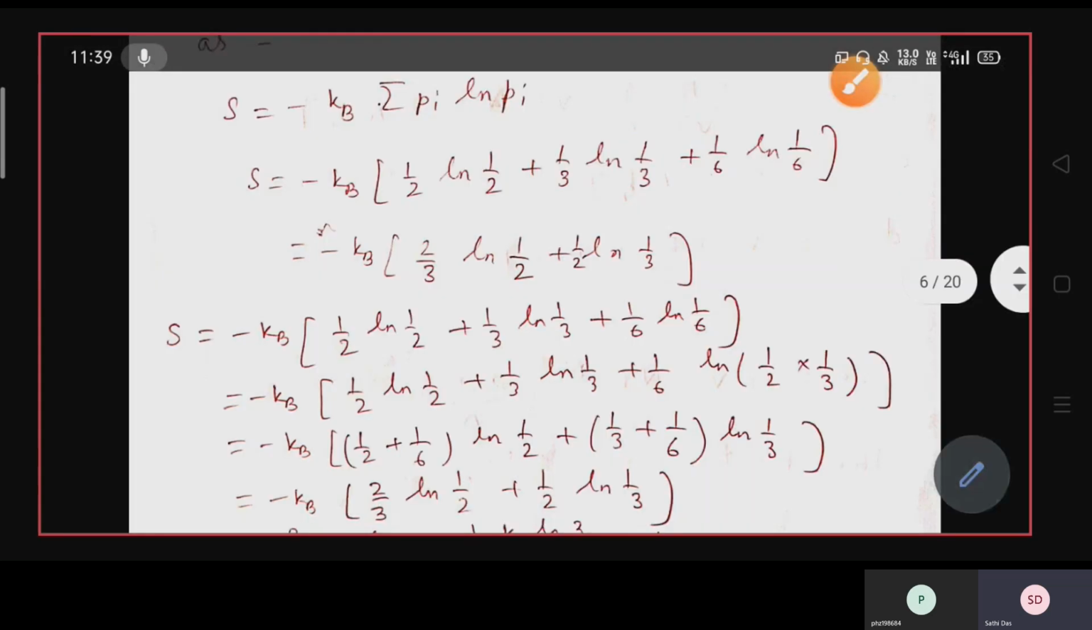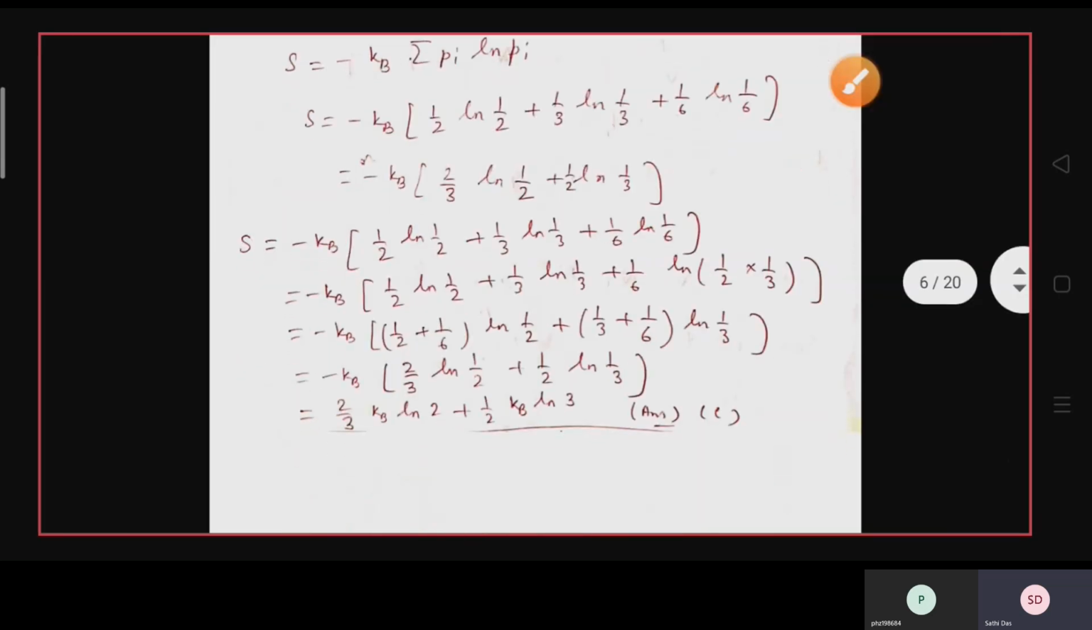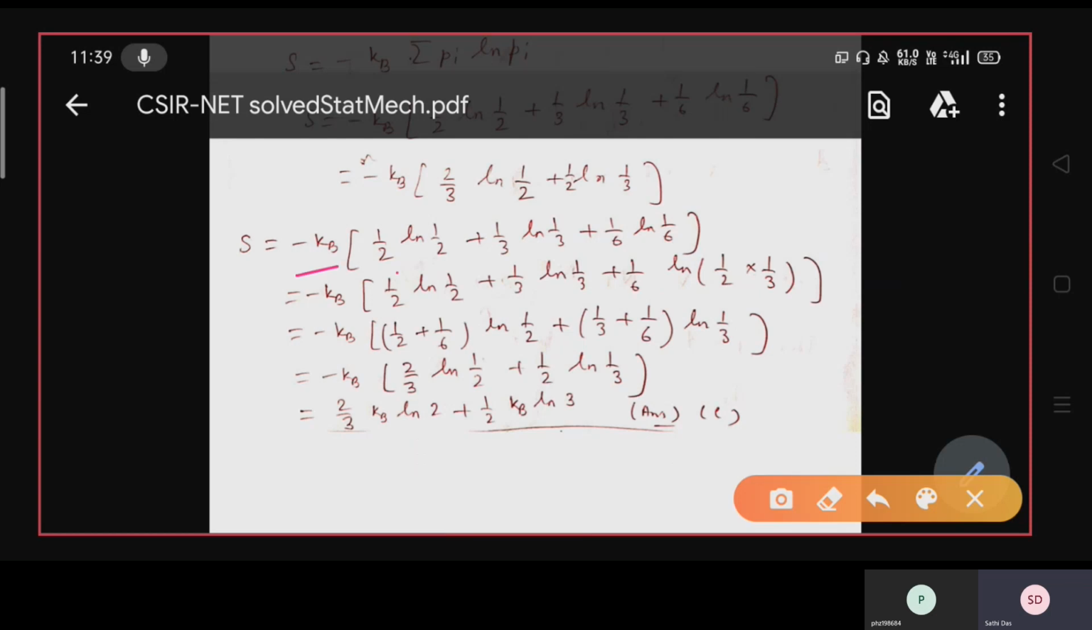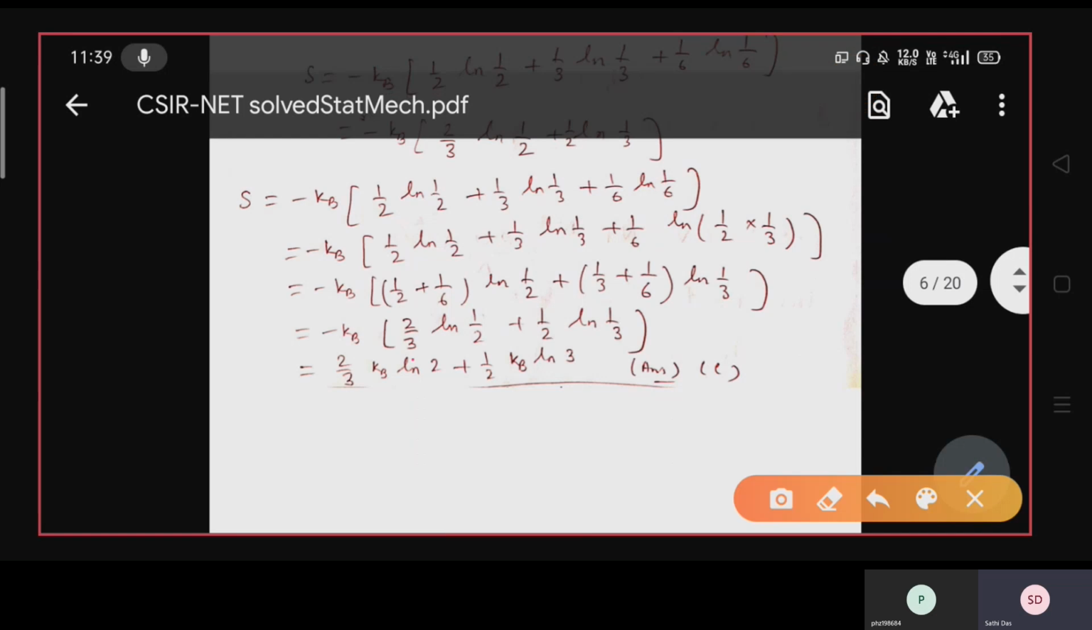Okay, how did you get this result? I am telling you the simplification: minus kB [1/2 ln half plus 1/3 ln 1/3 plus 1 by 6 ln 1 by 6]. You can write 1 by 6 as 1 by 2 into 1 by 3. So take common ln half: 1 by 2 plus 1 by 6 into ln half, plus 1 by 3 plus 1 by 6 into ln 1/3. You get minus kB into [2 by 3 ln half plus half ln 1 by 3].